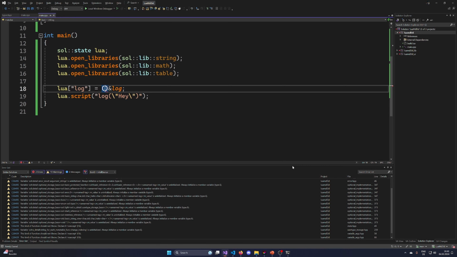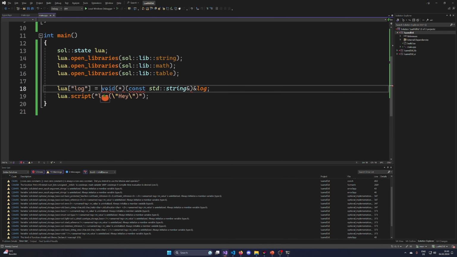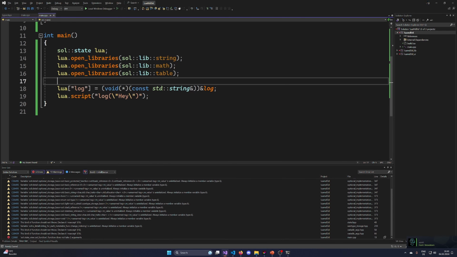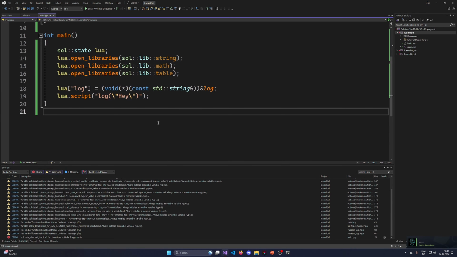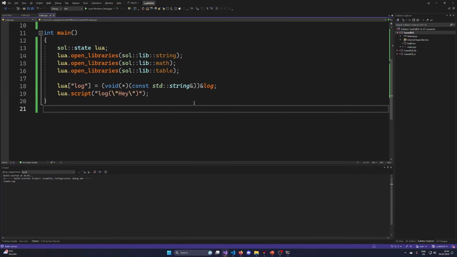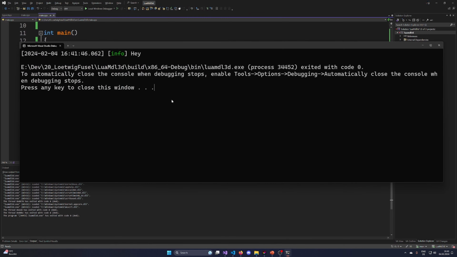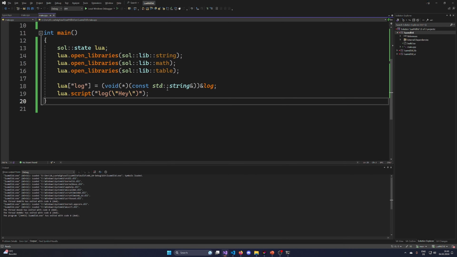Can I void pointer const as the string reference cast this? What? Like this? What the hell? What's wrong with Sol? Why am I not able to automatically deduce that this is a function? But does this work? This does actually work now.